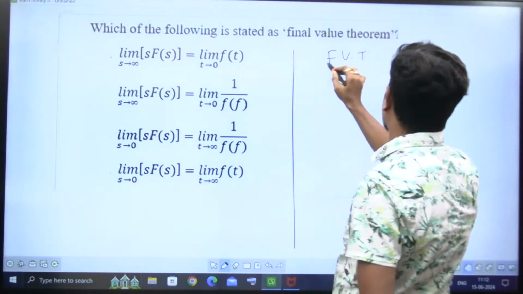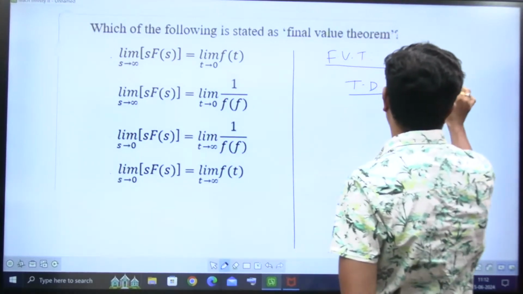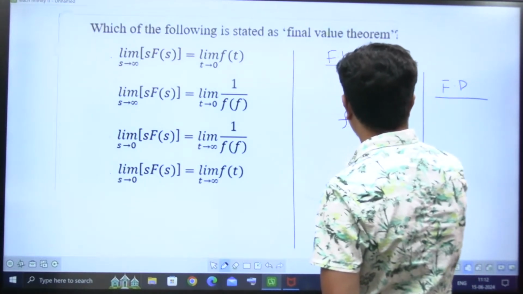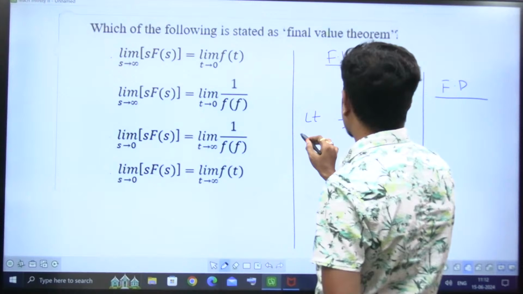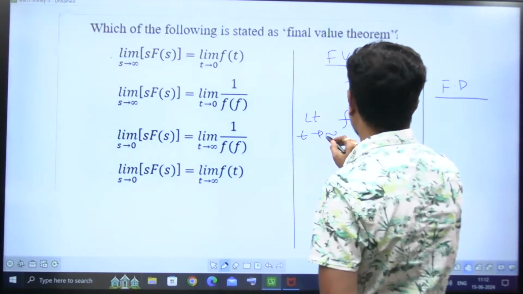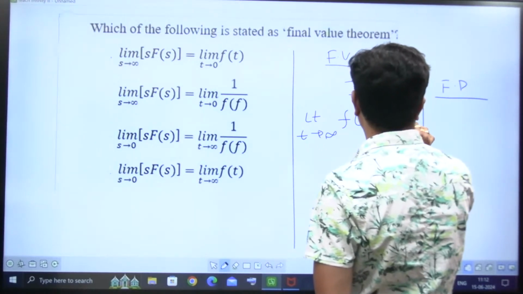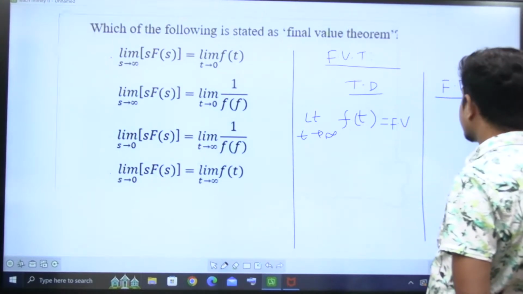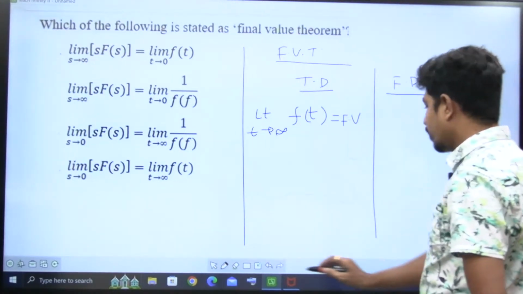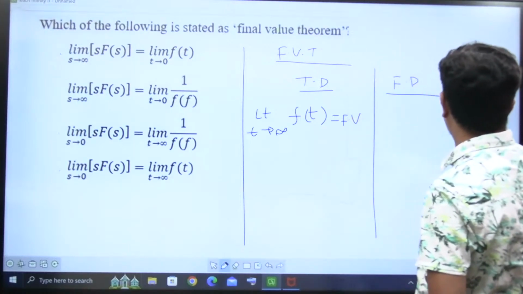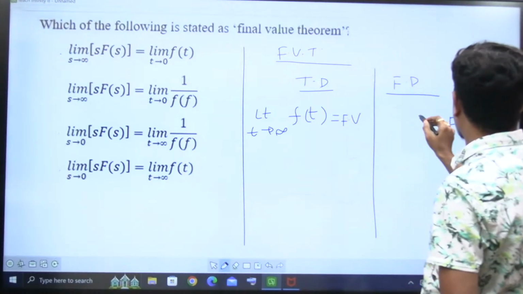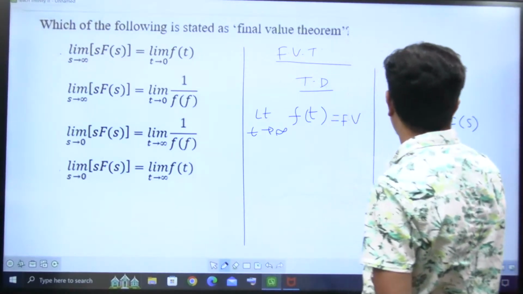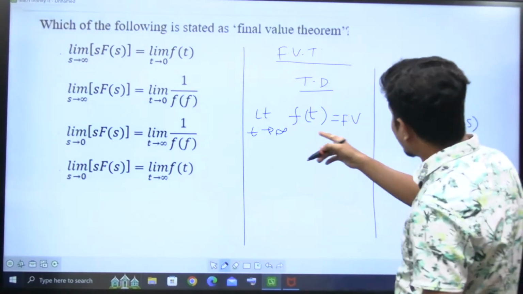Final value theorem, I have time domain and frequency domain. In time domain, suppose you take any function f of t, its final value is limit t tends to infinity of f of t. In frequency domain, f of t is going to become F of s, and limit, time domain t, frequency domain is going to become s.